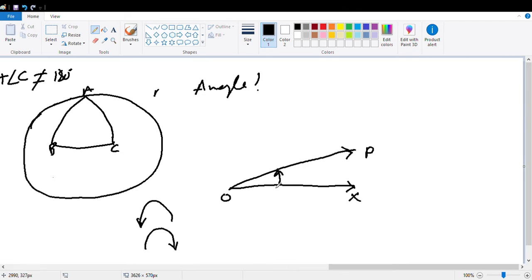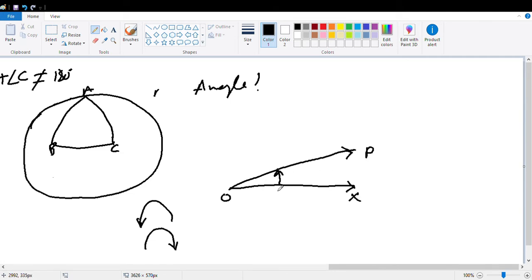So an angle is what? An angle is defined as a union of two non-collinear rays which have a common endpoint. OX is a ray, OP is a ray.